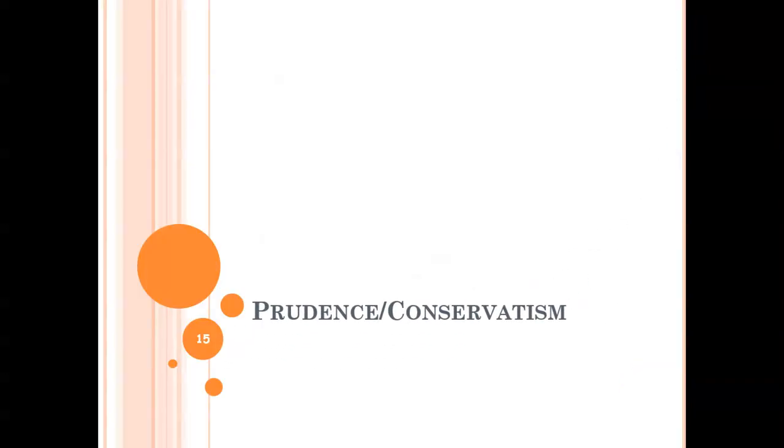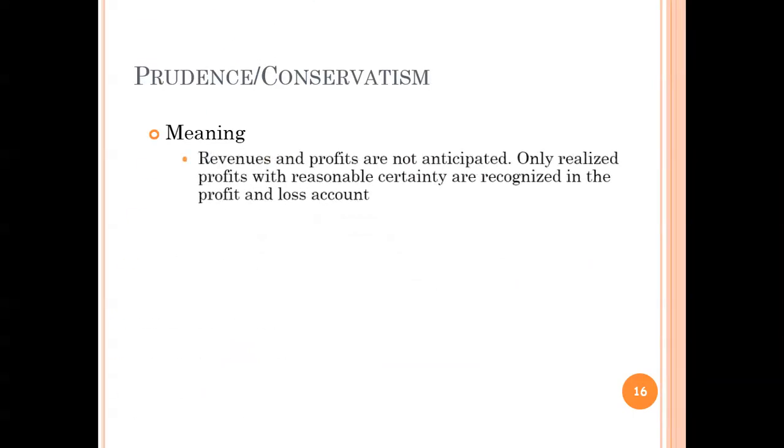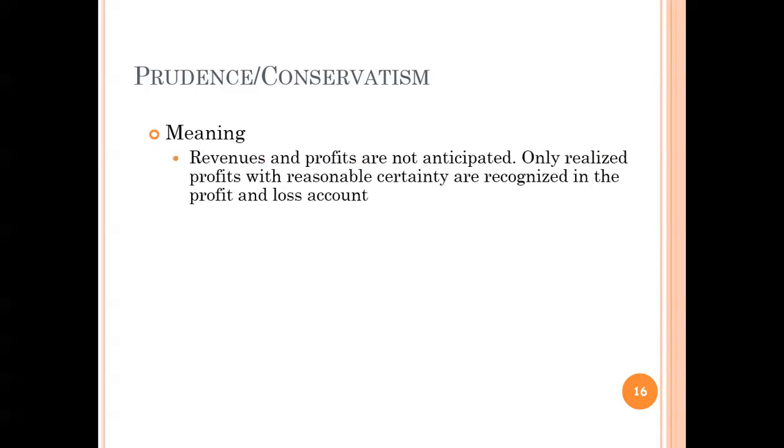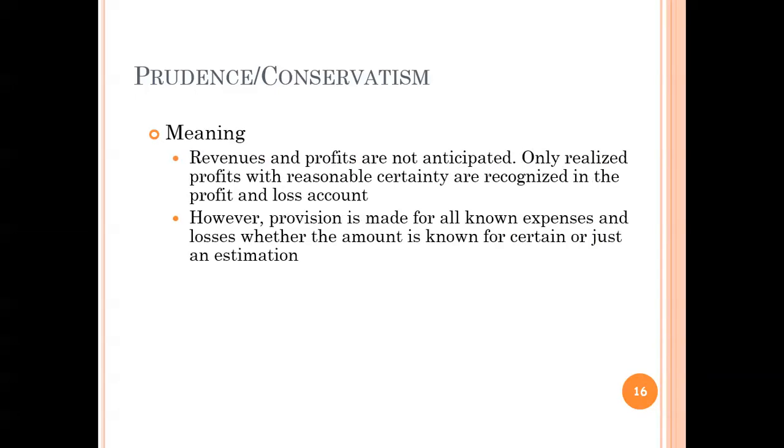The other one is prudence, also known as conservatism. What do you mean by this? Revenues and profits are not anticipated. In future, I am going to get some revenue, I am going to get some profit. You should not anticipate and you should not record those transactions. What you have to do is see that only realized profits with reasonable certainty are recognized in the profit and loss account. However, provision is made for all known expenses.